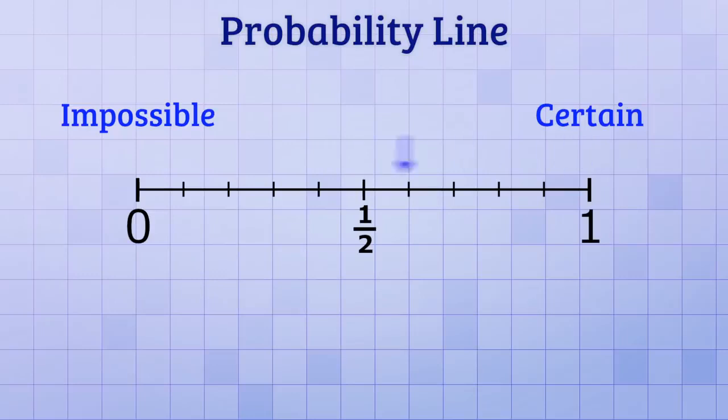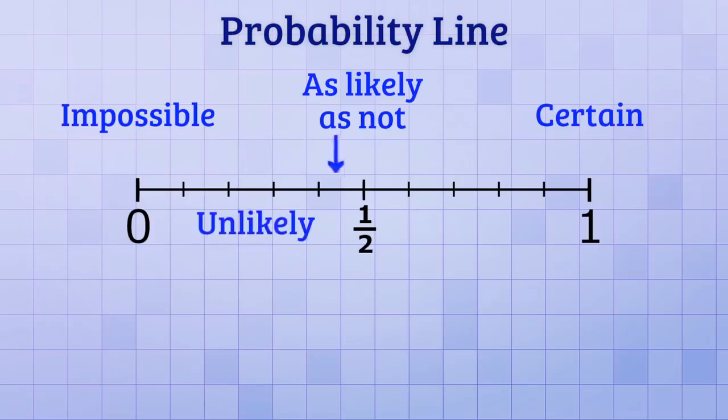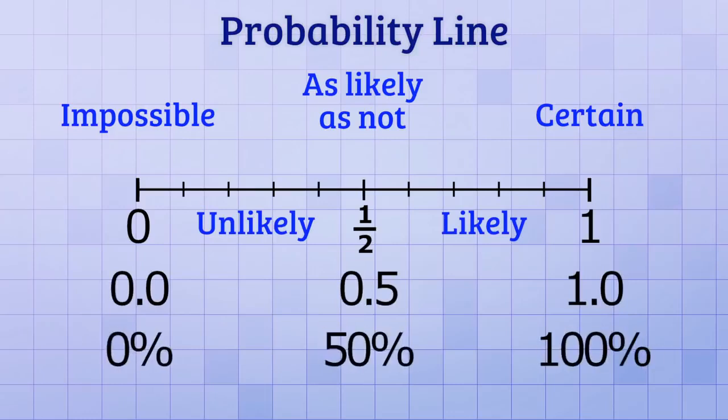A probability of 1/2, like with our coin toss, means that an event is just as likely to happen as it is to not happen. A probability less than 1/2 means that an event is unlikely, and a probability greater than 1/2 means that an event is likely. Oh, and in addition to fractions, it's also common to write probabilities as decimals or percentages, since you can easily convert between those three. A probability of 0 is the same as a 0% chance of something happening. A probability of 1/2 is the same as a 50% chance of something happening. And a probability of 1 is the same as a 100% chance of something happening.